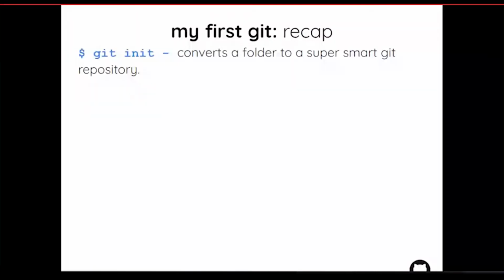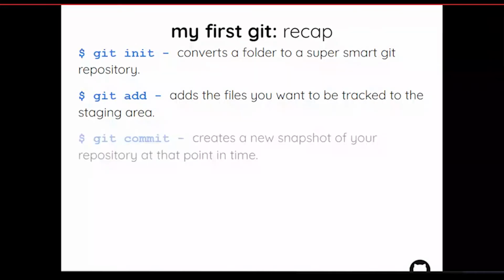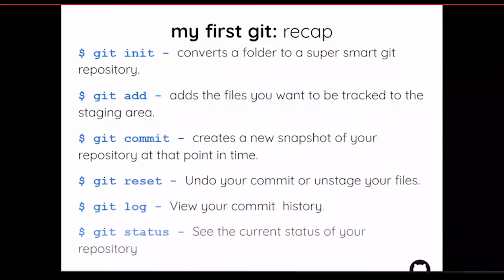So the recap is, git init will create a .git folder. And the second is git add, git commit, git reset, and git log. And git status will show the current status of your repository, what you did, whether these files are tracked or not. So until here, if you have any doubt, you can drop a message.